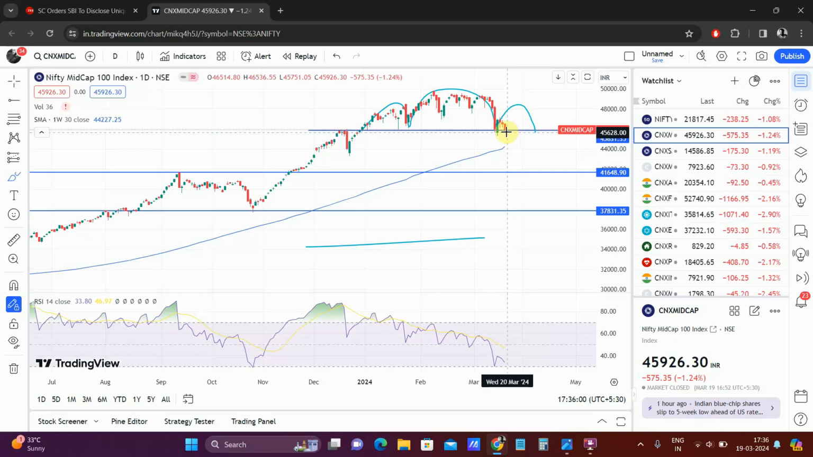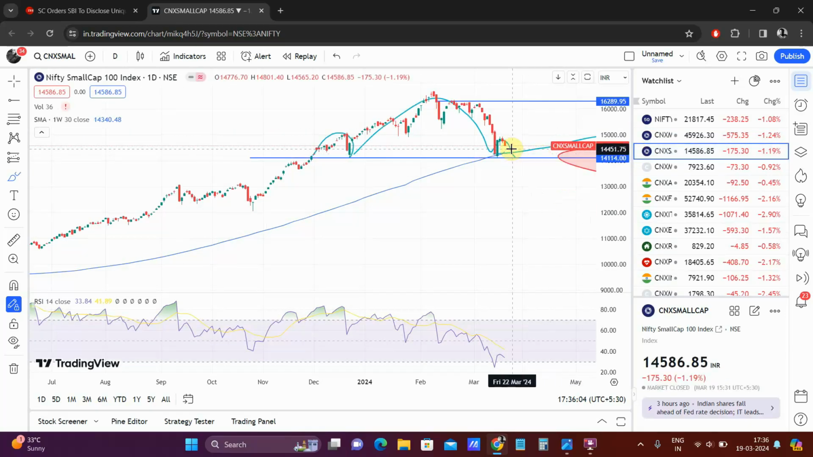But one good thing is, it is still quite far from the 30 WMA, whereas the small cap index is almost near that. So if this is broken, then it is a clear cut sign that the small cap index has entered bearish territory after that, right? So this is what has happened.